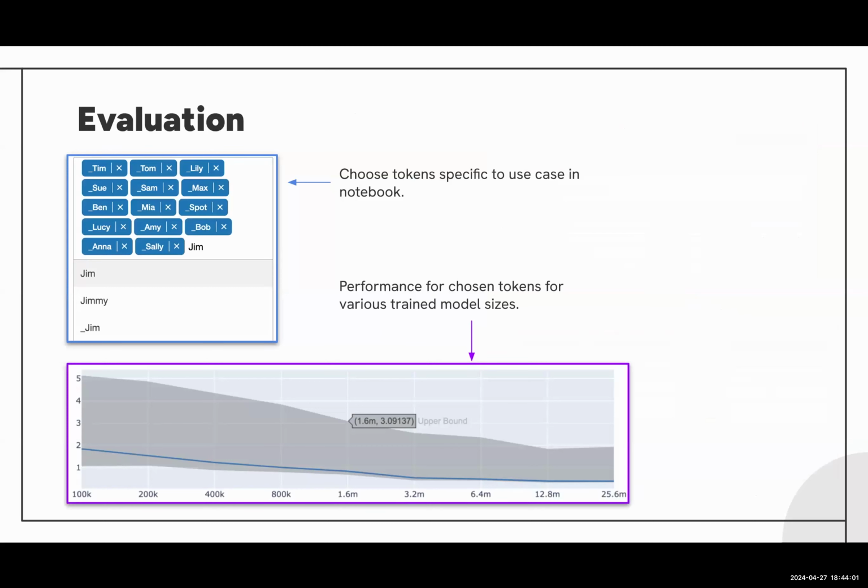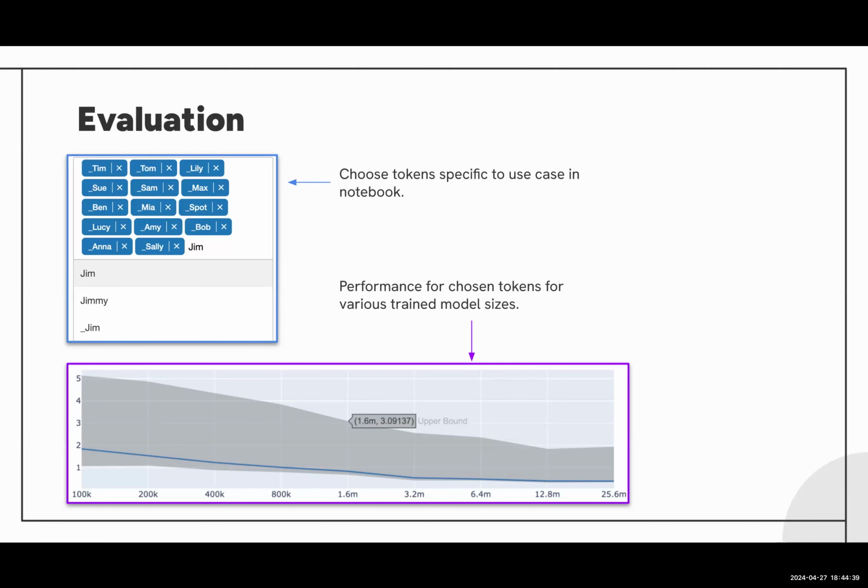So running a Jupyter notebook, we created a few widgets. And in these widgets, you can choose a few tokens on which you would like to see the performance of the model. So Delphi does provide a few basic categories, for example, tokens that have a capitalization, but most probably you'll have your specific use case where you want to choose your own set or group of tokens. So this you can do here interactively. In this case, we chose different names, Tim, Tom, Lily, Sue, and we would like to see the performance.